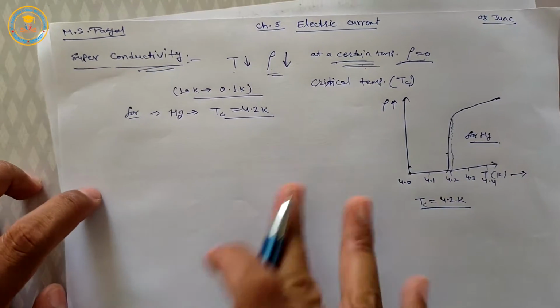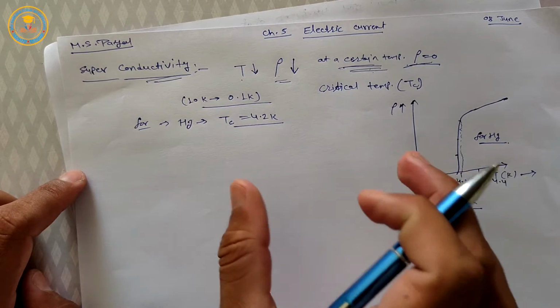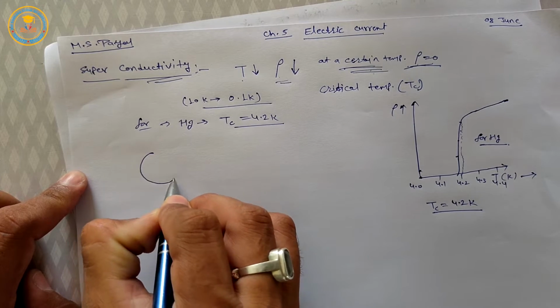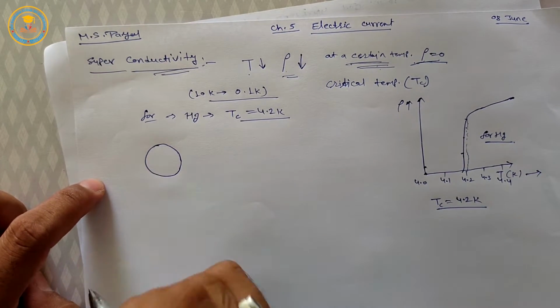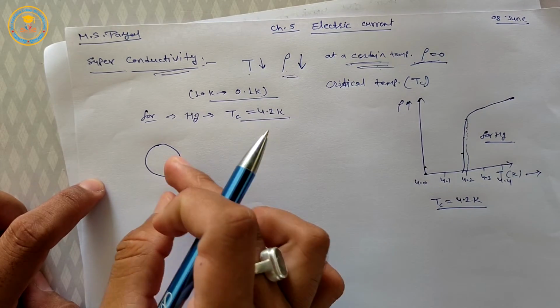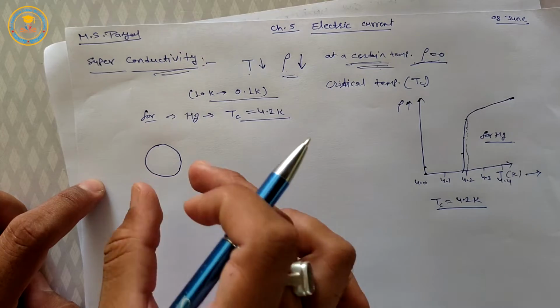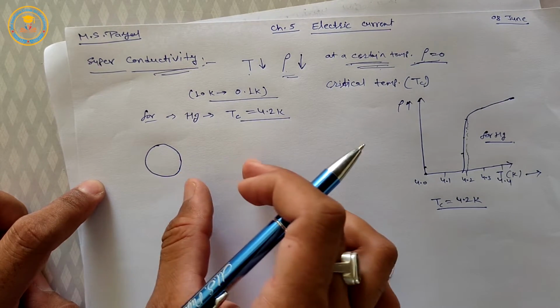Okay students, now an important point: suppose we have a substance in the state of superconductivity, which means its resistivity is approximately zero.